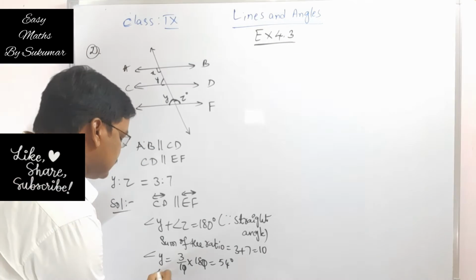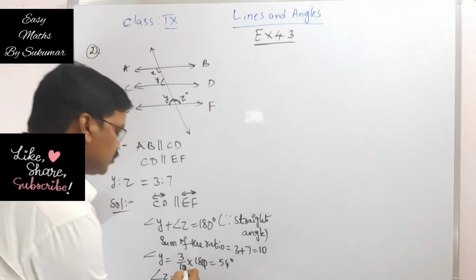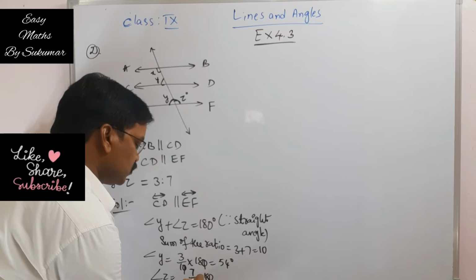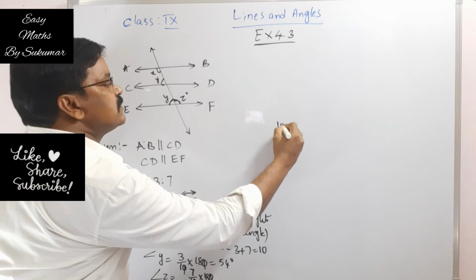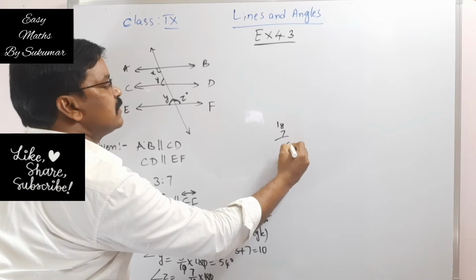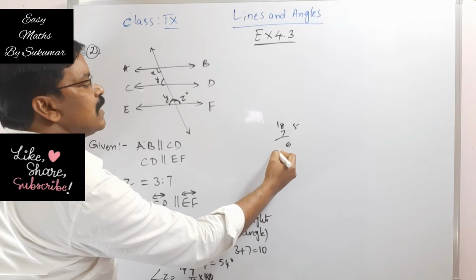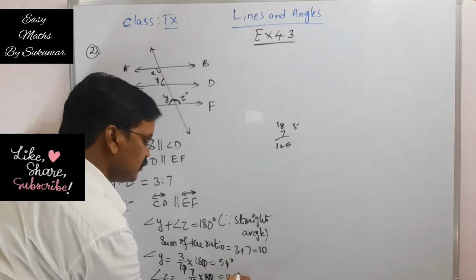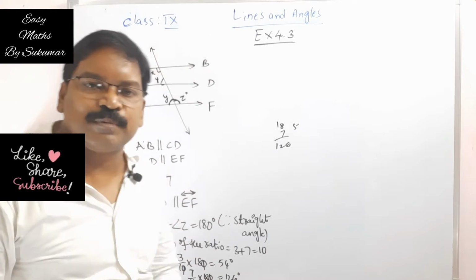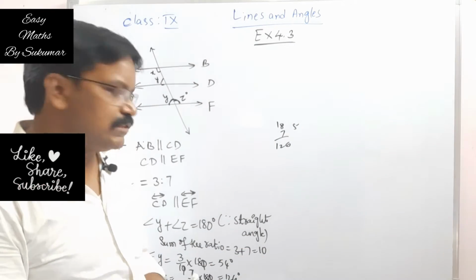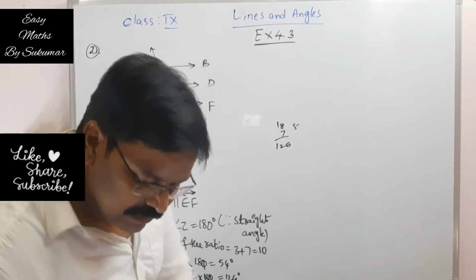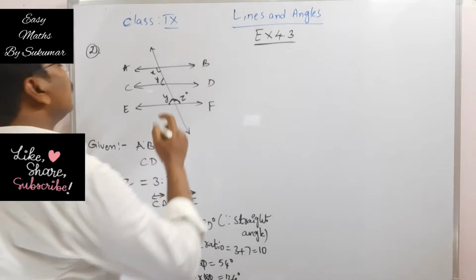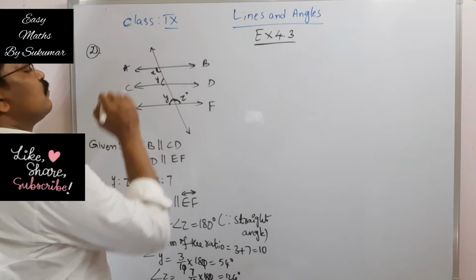Now coming to angle Z, the ratio is 7. So 7 by 10 into 180. The zeros get cancelled. 18 7s are, 7 8s are 56, 5. 7 1s are 7, plus 5 is 12. So this is 126 degrees. See, this 126 plus 54 is equal to 180 degrees. Okay. Actually, what we have to find here, my dear students, is X. This is the angle we should find.